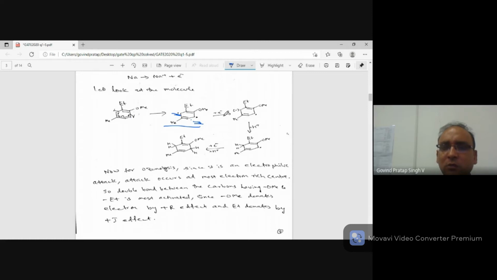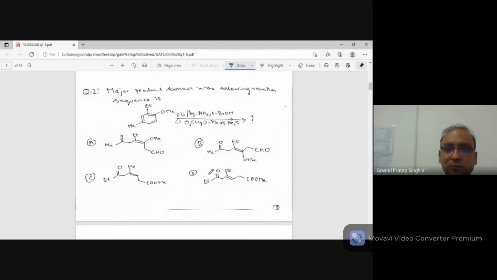Now you put in an electron. When you put in an electron, one of them will take it. So let's imagine this part is taking the electron, you get a negative charge, because when it is having one electron it is neutral, and with another electron it gets a negative charge. It pulls away a proton from the solvent, here it was tertiary butanol, and becomes H. Again the same process repeats, and you get H here. Now, the next step is ozonolysis.